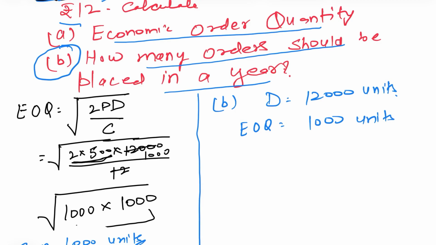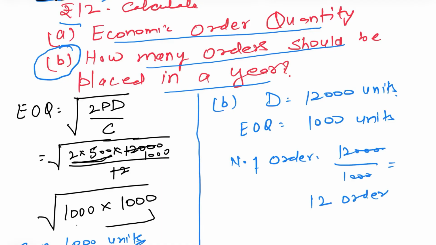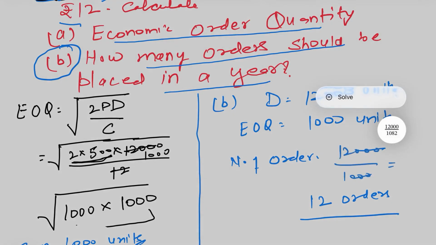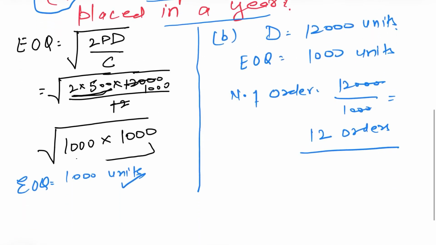The total annual demand is 12,000, and at one time he will order 1,000 units. So he will place 12 orders throughout the year to fulfill this demand of 12,000 units. I hope it is clear to you. This is your economic order quantity.